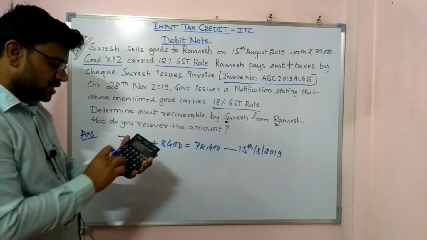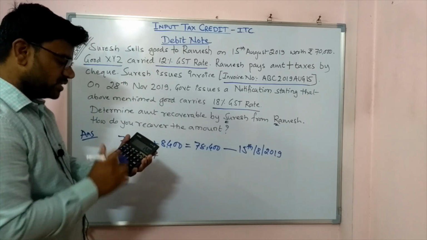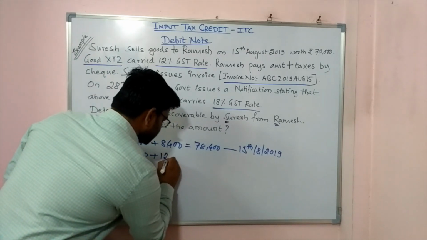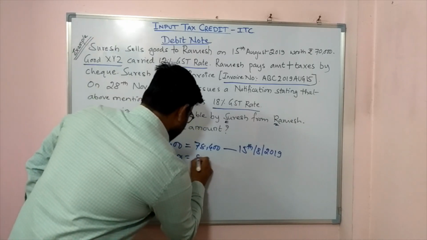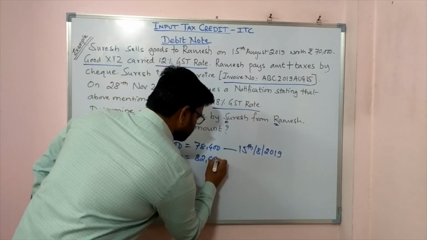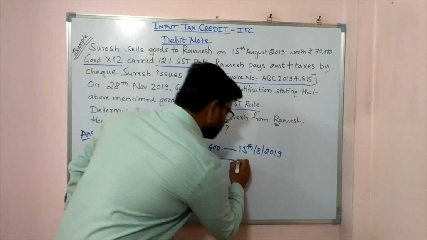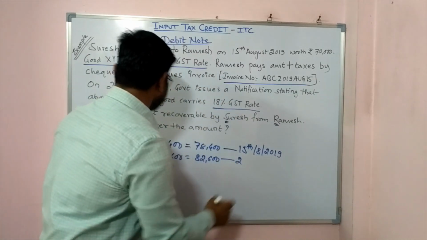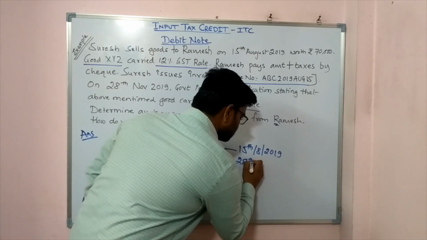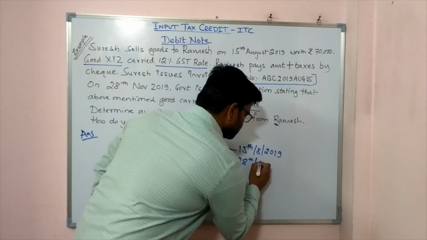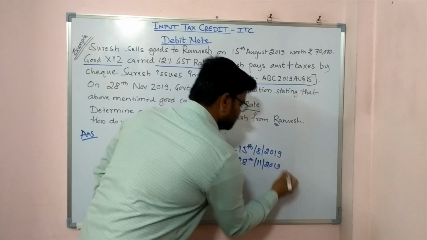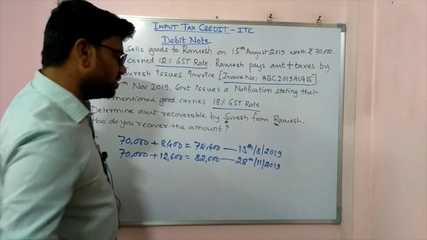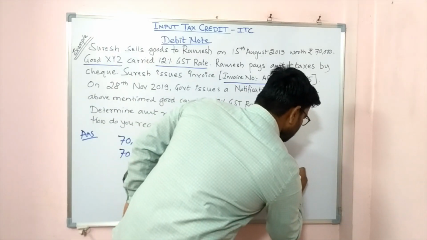Again I will use the calculator. 70,000 into 18% is 12,600, and the total amount will be 82,600. This will be the amount recovered on 28th November, the 11th month. Now how will this be recovered? It will be recovered through debit note.